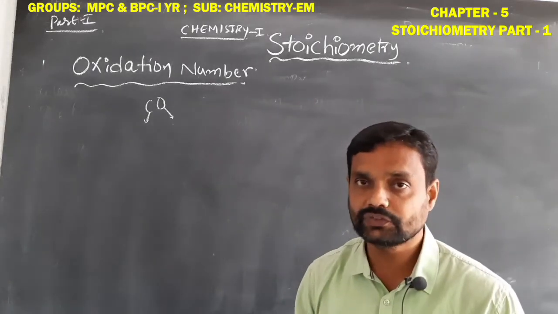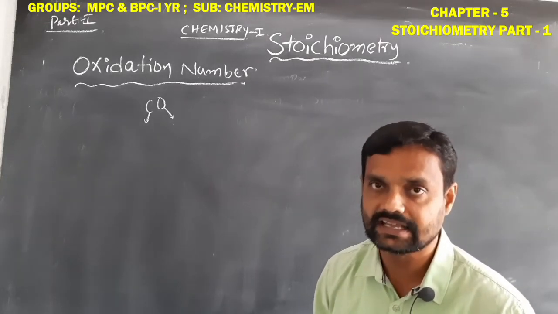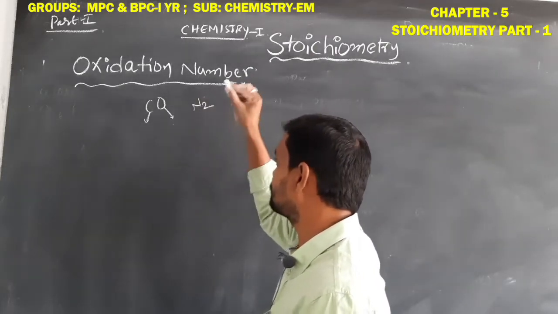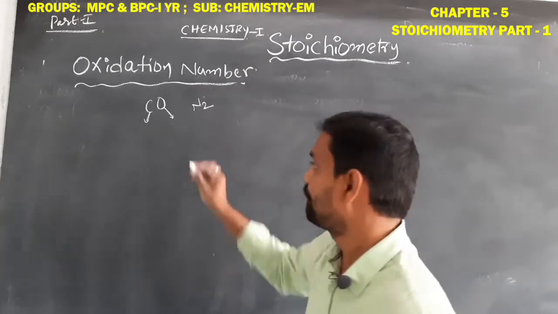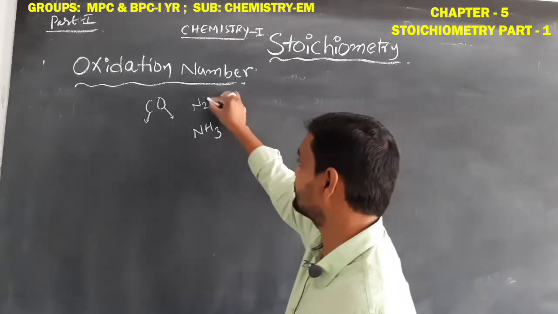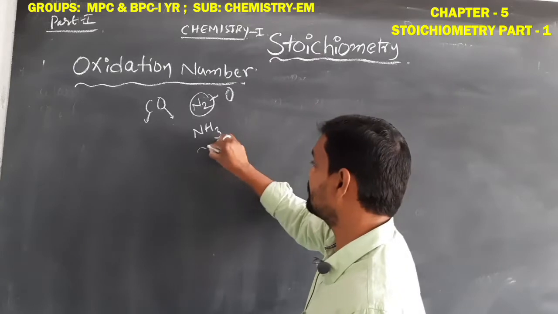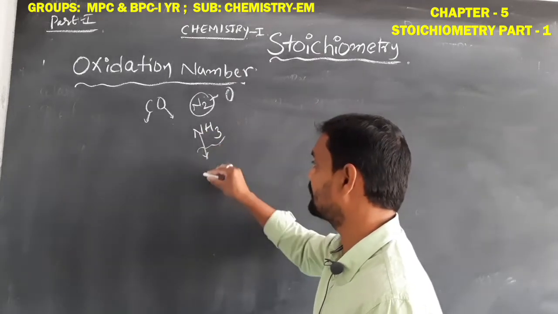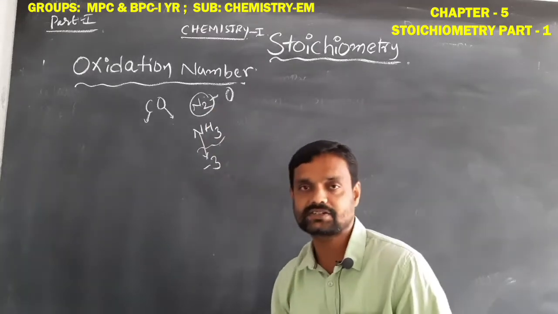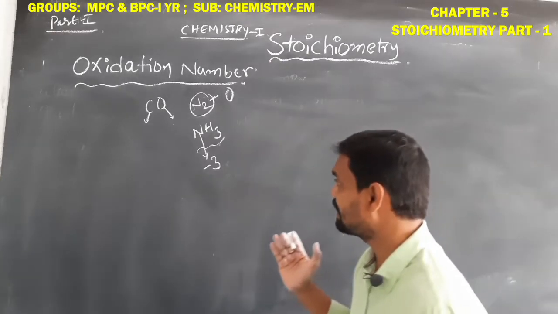For example, for a few elements the oxidation number is not always constant. It will change. For example, nitrogen gas and ammonia gas. In nitrogen gas, the oxidation number of nitrogen is 0. In ammonia gas, the oxidation number of nitrogen is -3. The same element, nitrogen, is in both nitrogen gas and ammonia gas.